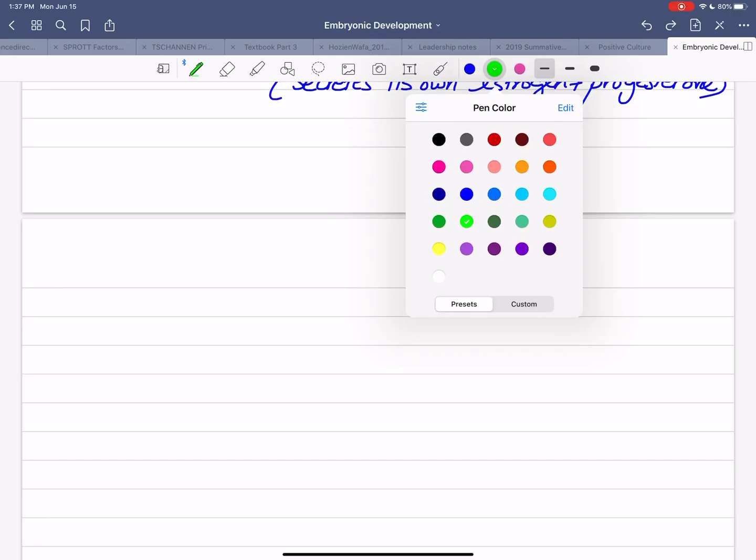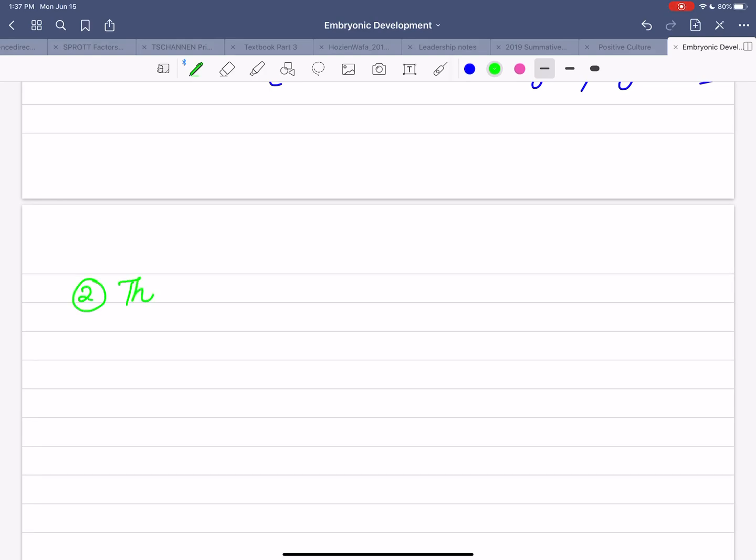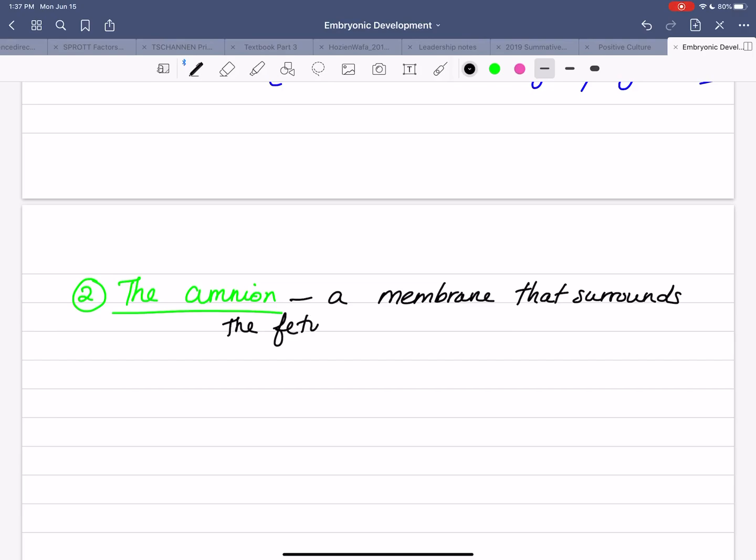structure that forms, I think I was using green, yes, is the amnion. So the amnion gives rise to the amniotic sac. And so this membrane filled with fluid called amniotic fluid protects the embryo from trauma and temperature fluctuations.